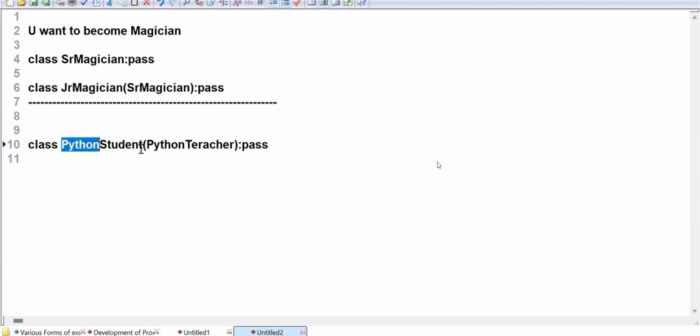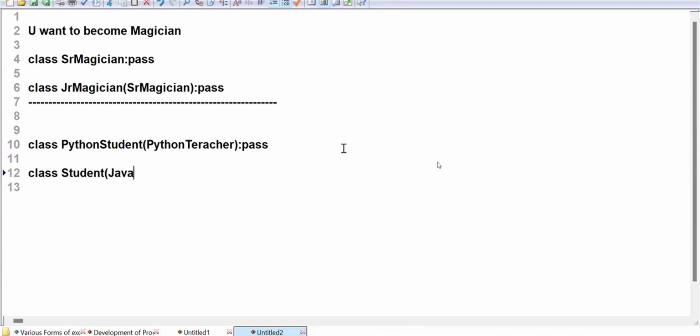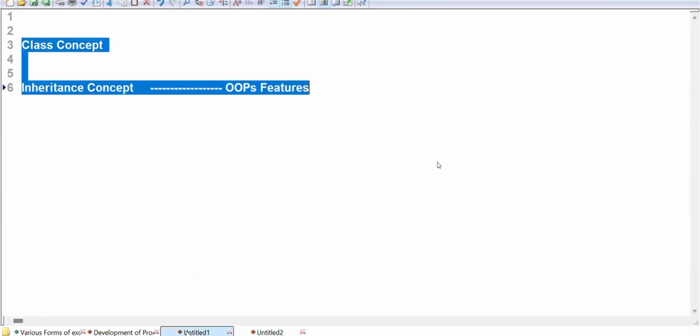Anyhow, a Python student with a Python teacher becomes what? Same class student. The class student is going to get a Java teacher, and that student will become what? Java student, because I'm going to put Java kind of things. Are you able to follow? So the particular students will become Java students. These classes are subclasses. These classes are superclasses. Like that. Don't take much time.